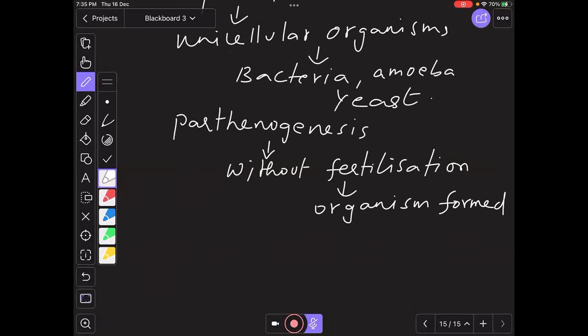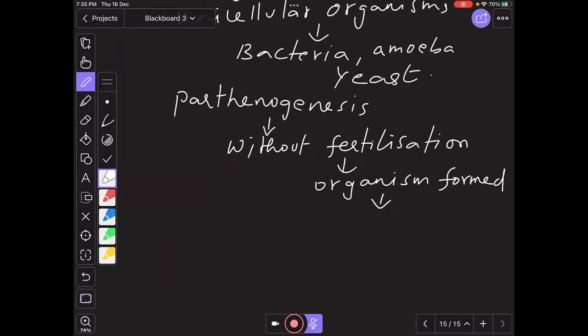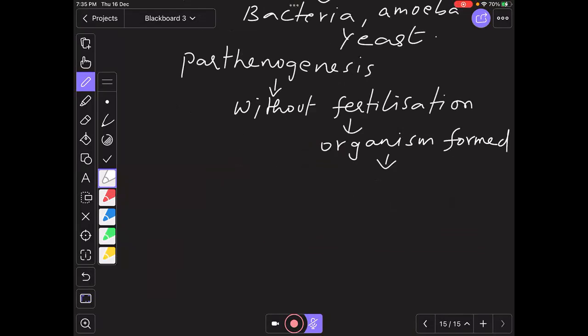For this, the best example is the worker bees, male bees, drones we call them, right? So I may tell you in the next higher section also. Normally a female bee has got 32 chromosomes, whereas male has got 16 chromosomes.